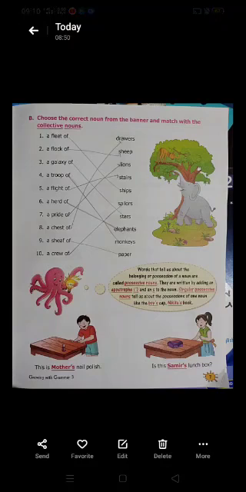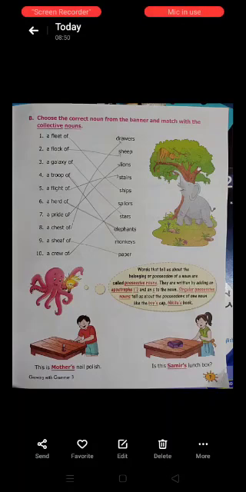Next, a galaxy of. When we talk about a star, we say this is a star, and when we talk about many stars, we call it a galaxy. So we match a galaxy of to the stars.